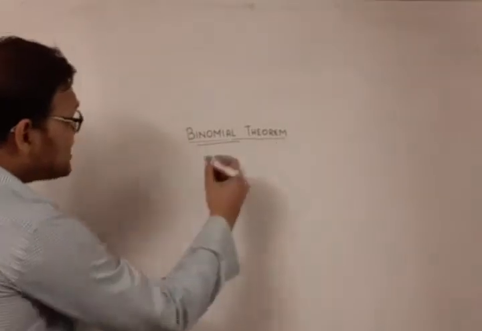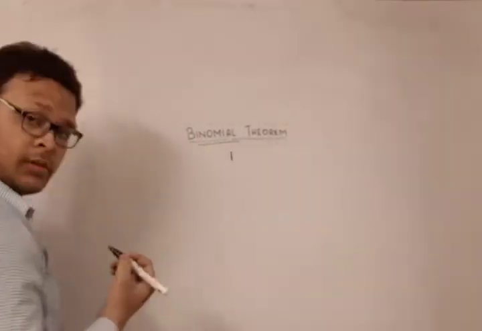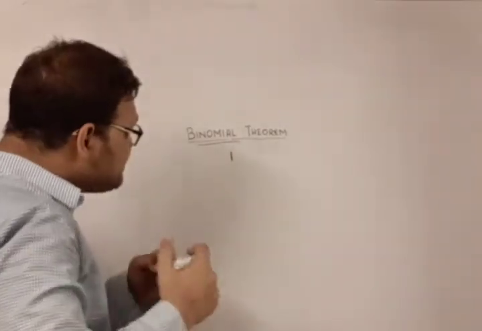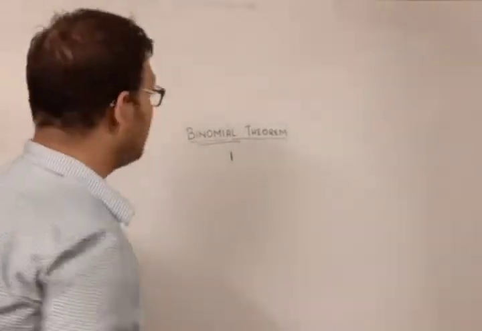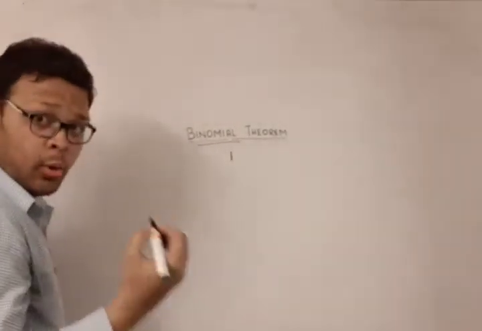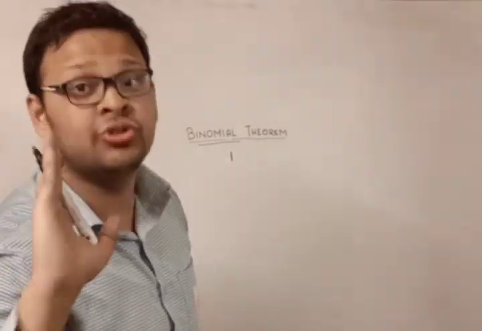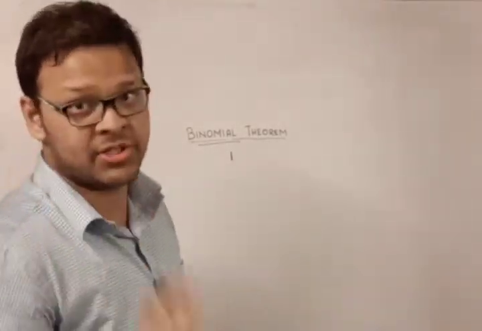Notice that (a+b) to the power 0 is 1. (a+b) whole squared, what? a squared, so the coefficient is 1 again. So we are taking only the coefficients here. The coefficients here mean the constant values that are multiplied to the unknown expressions.